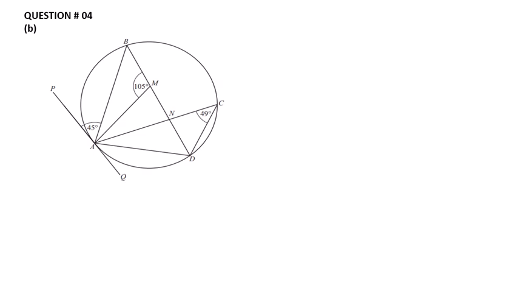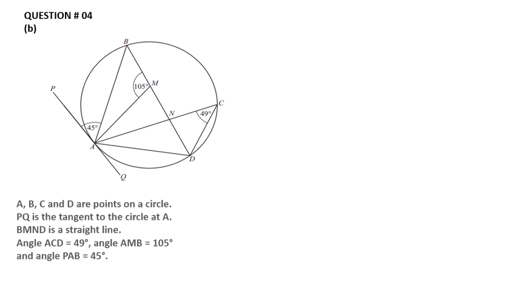Question number 4, part B. In the given shape, A, B, C and D are points on a circle. Here is a circle having points A, B, C and D. PQ is a tangent of the circle at point A. B, M and D is a straight line.